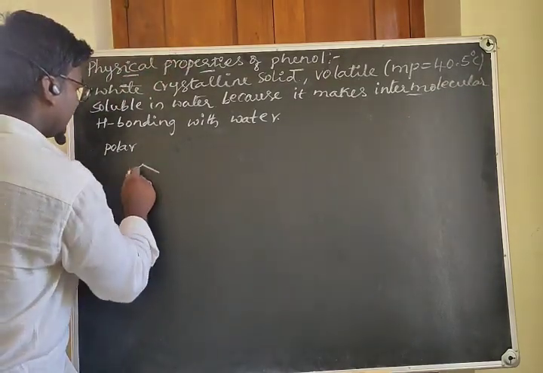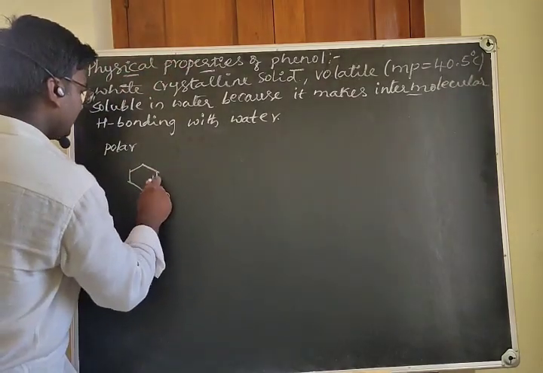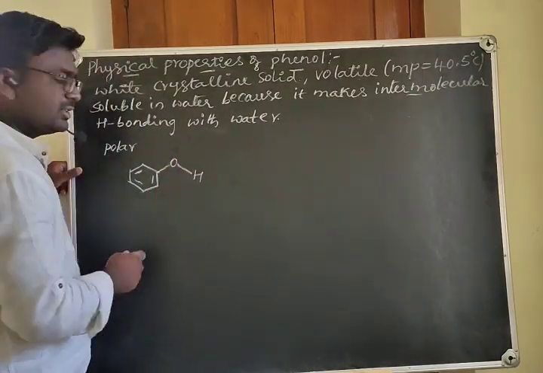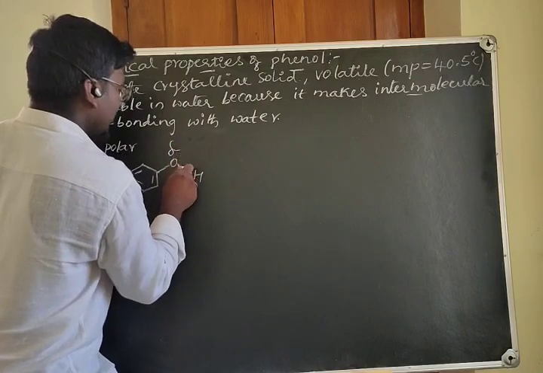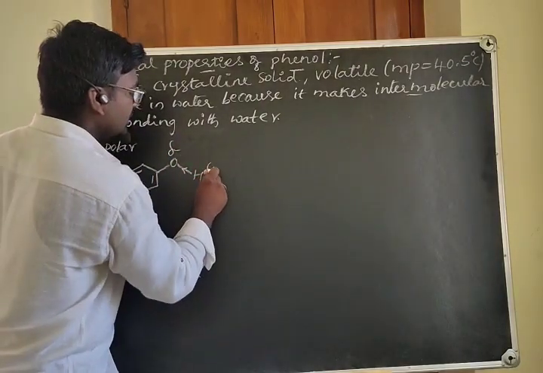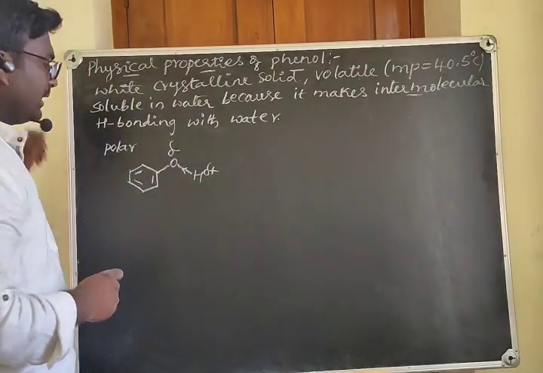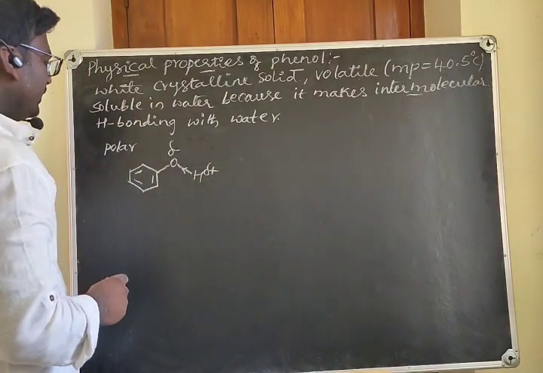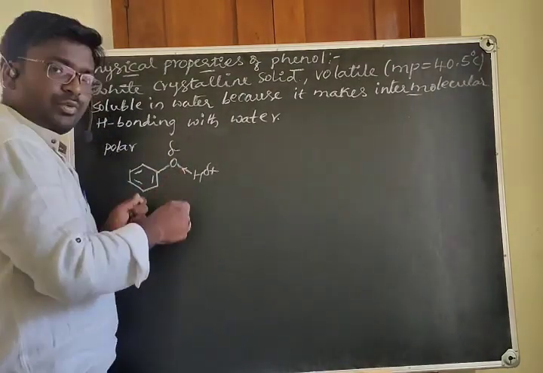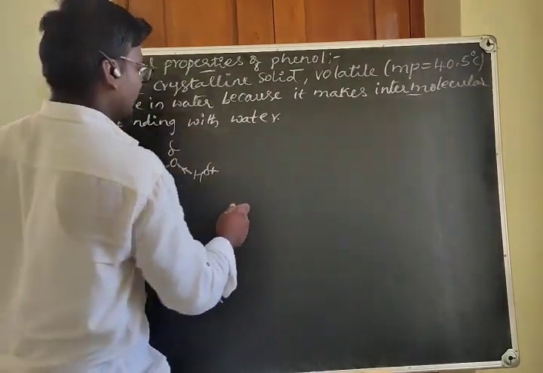When you take this phenol, this is OH. Here oxygen is the most electronegative element. It pulls bonding electrons towards itself and becomes delta minus, and the hydrogen losing the electrons becomes delta plus. Here you can see the polarity. When this phenol is added to water, what happens?